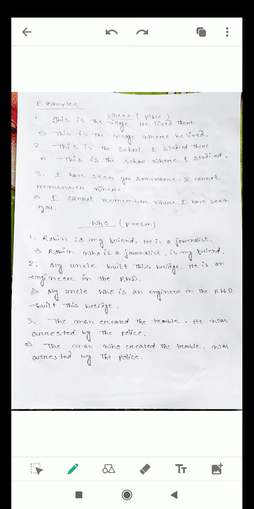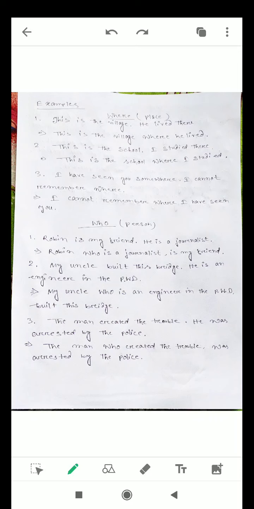It means we can use who as a synthesizer whenever we are asked to join two sentences into a single sentence, and the sentences are talking about a person. See, Robin is my friend. Robin is a person. Friend means person. He is a journalist. These two lines are talking about a person. Robin, who is a journalist, is my friend. Or you can also write it that way: Robin is my friend who is a journalist.